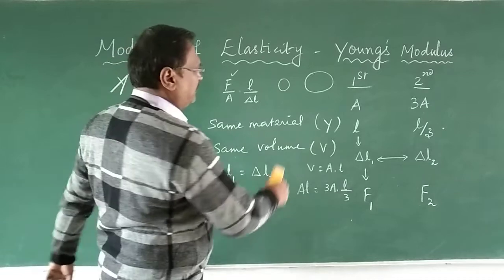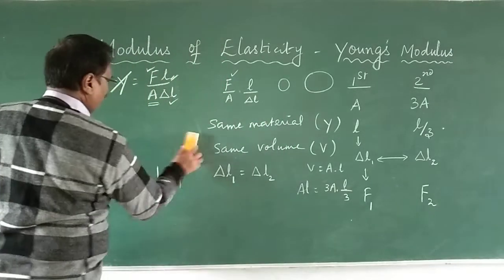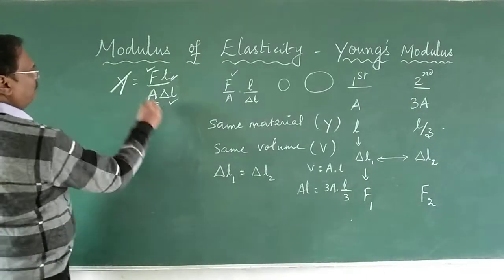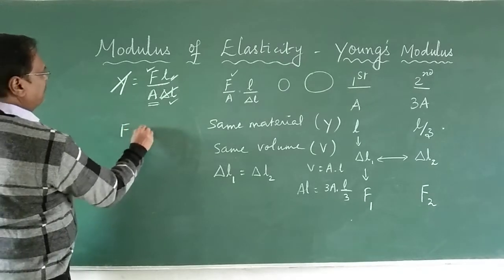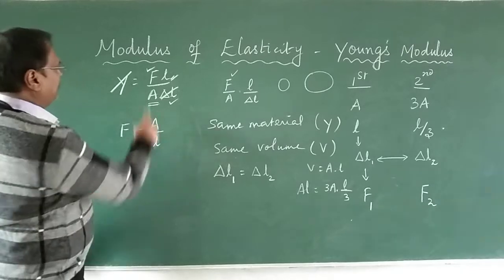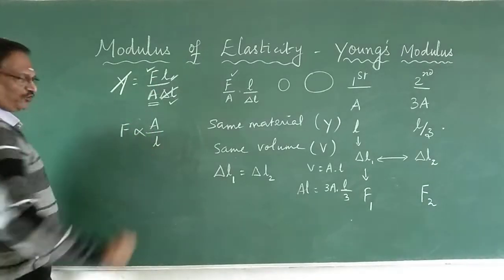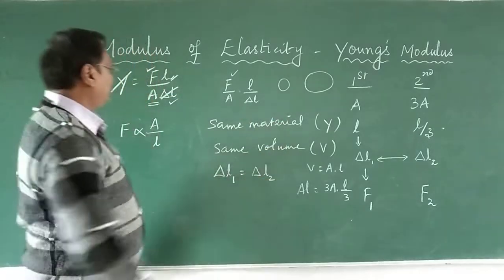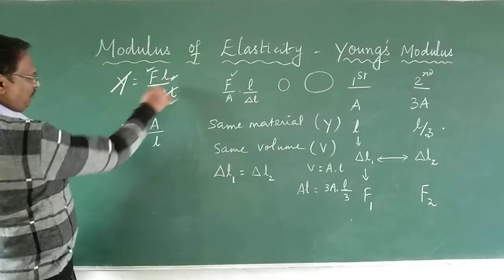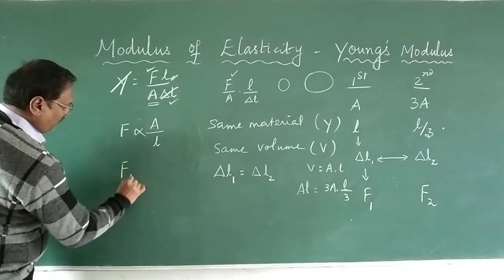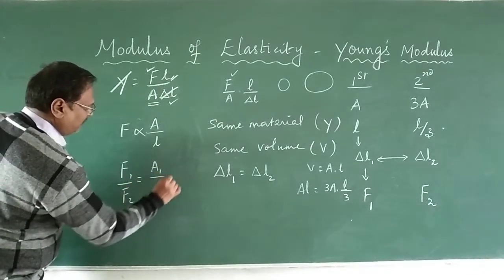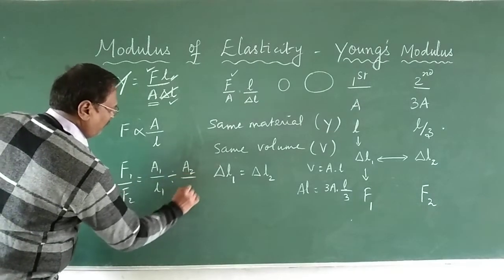So F is proportional to A divided by L, because other things are constant. So F1 upon F2 is equal to A1 upon L1 divided by A2 upon L2.